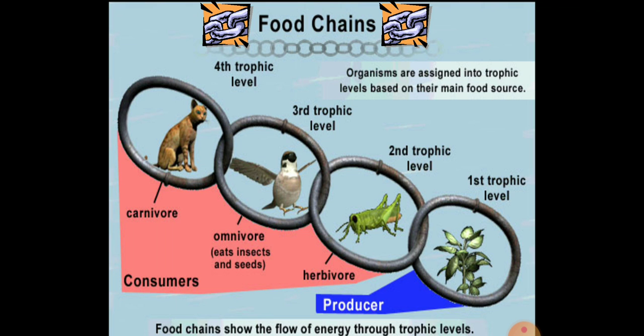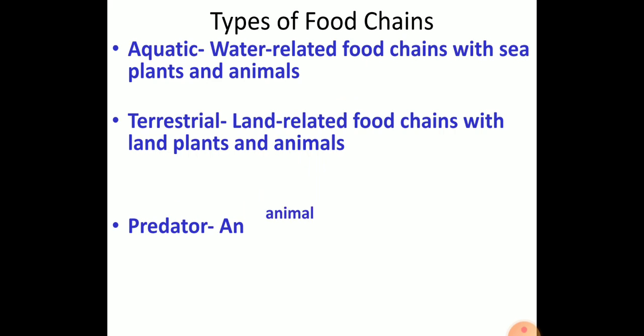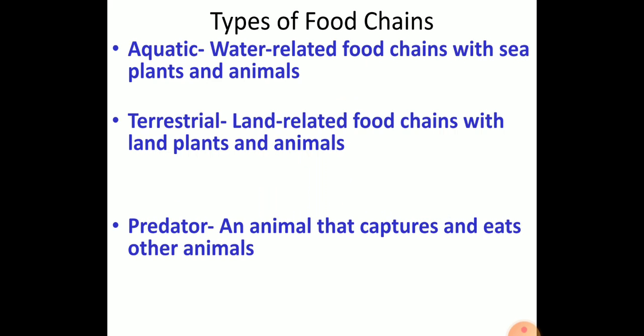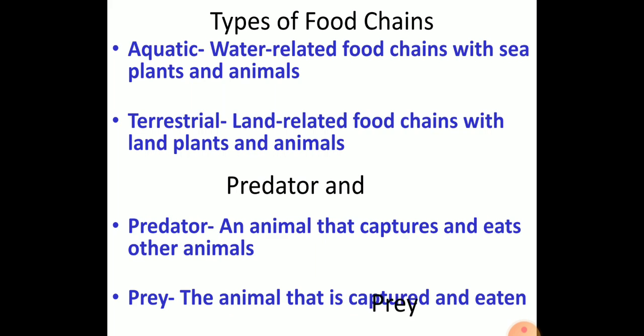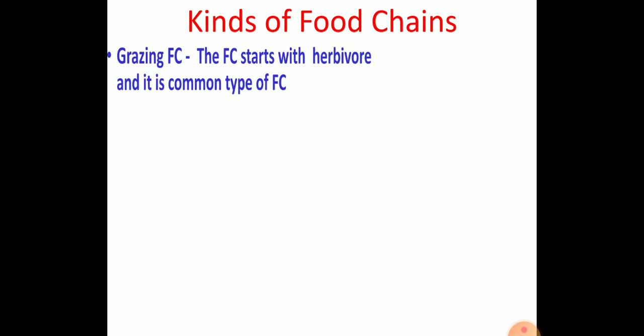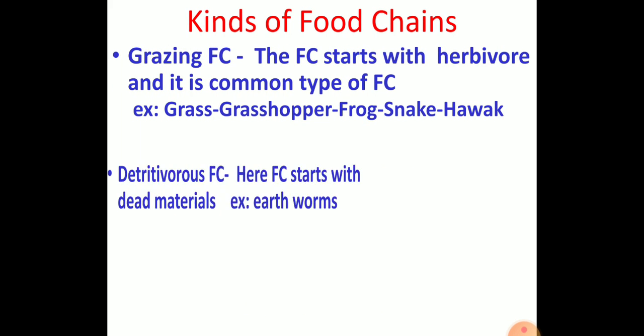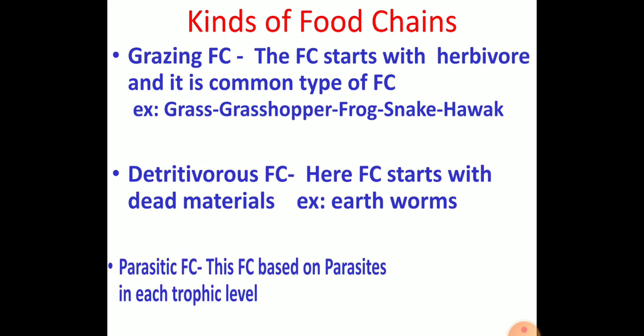Okay, so there are different types of food chain. Simply, we can say there are three types: aquatic, terrestrial, and predator, that is the prey-predator food chain. A simple aquatic food chain means the water body is the basic source, and terrestrial means land is the resource. That's one general classification. And there are mainly three other kinds of food chains.